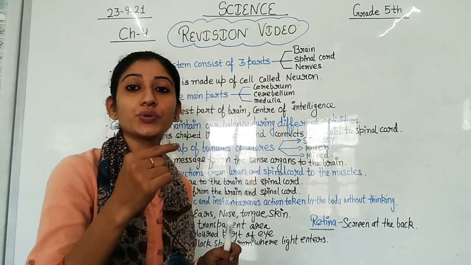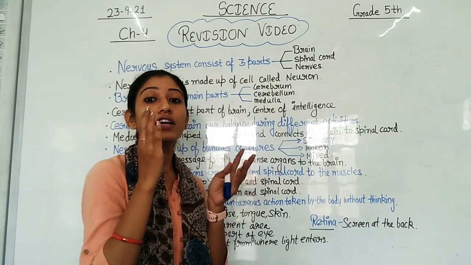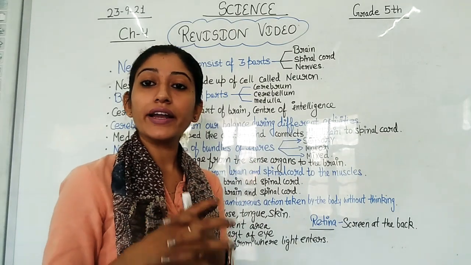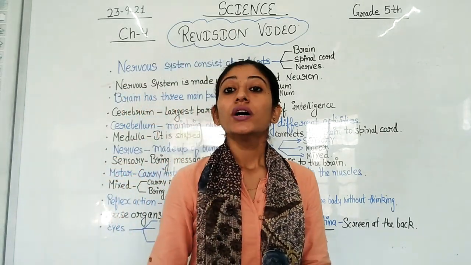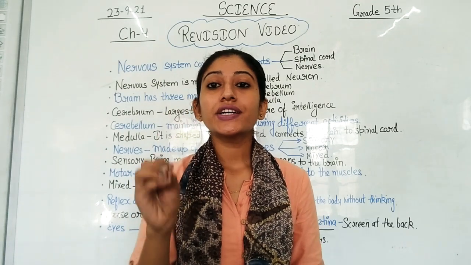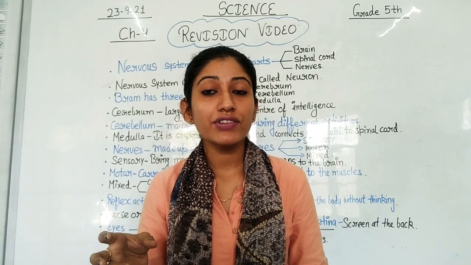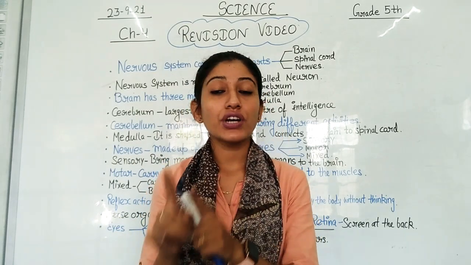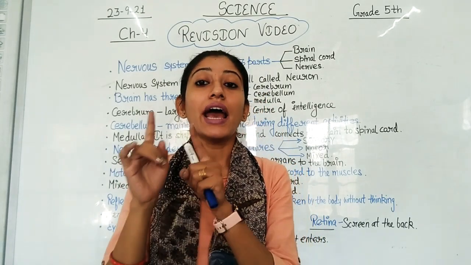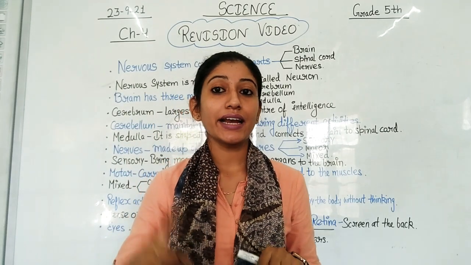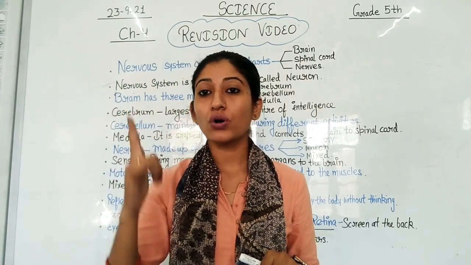Send to the muscles means the role of motor nerve is to give instruction to muscles about what they have to do. And how do they give instruction? They give instruction to the muscles according to the message sent by the brain and spinal cord.